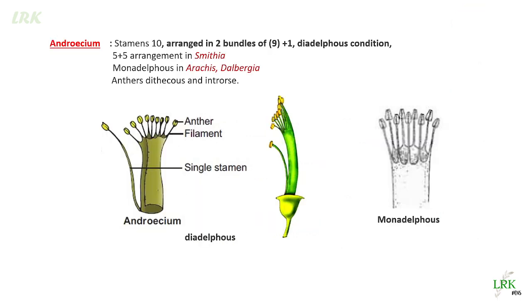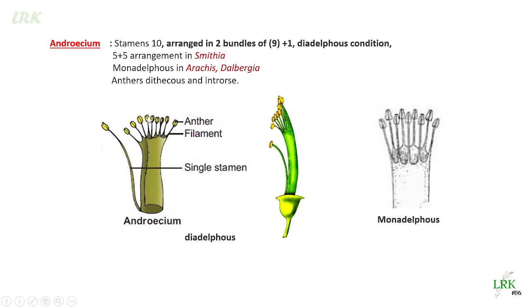Then coming to the third whorl, the male reproductive organs, we call it as androecium. In androecium, we have 10 stamens arranged in two bundles. We call it as diadelphous condition. See, 9 stamens form a single bundle. All of the 9 stamens, their filaments fuse together.